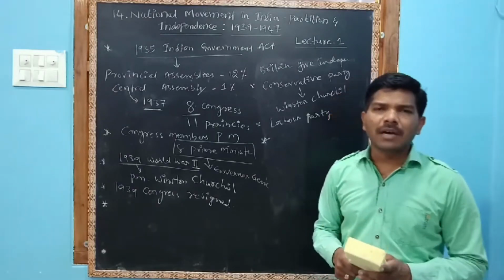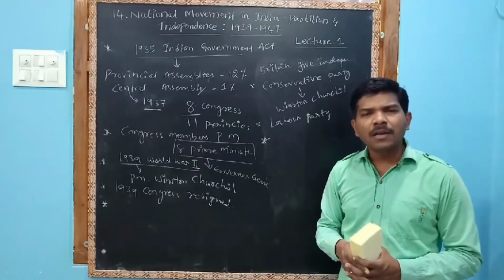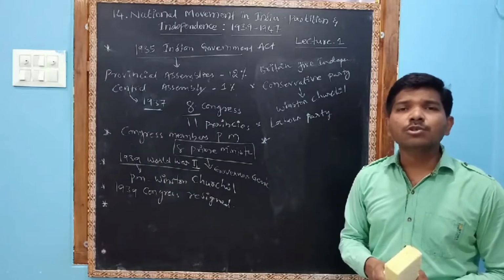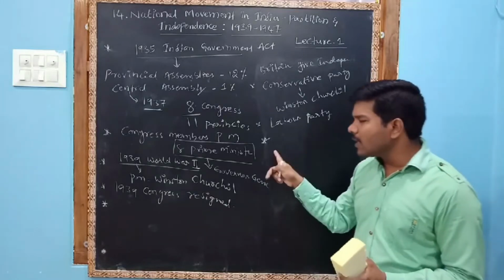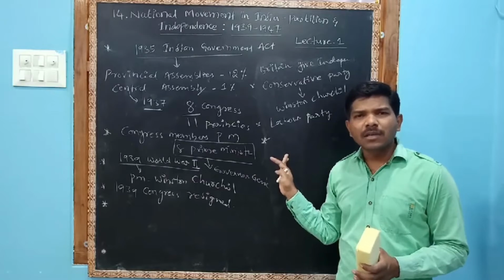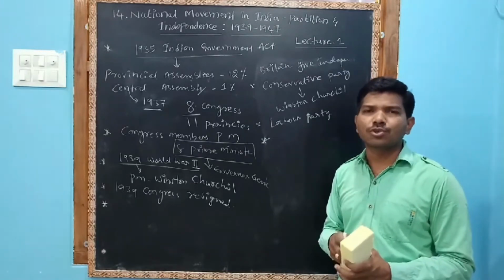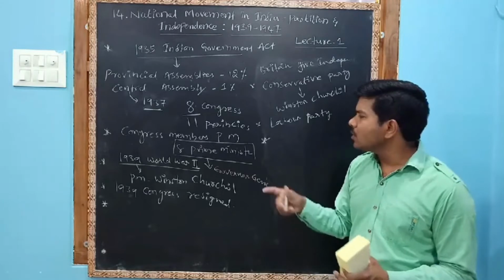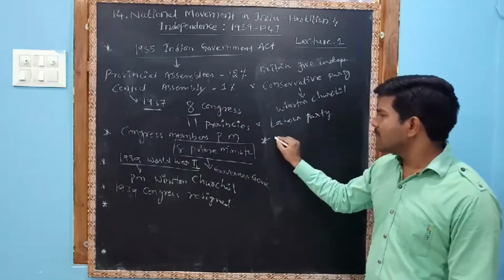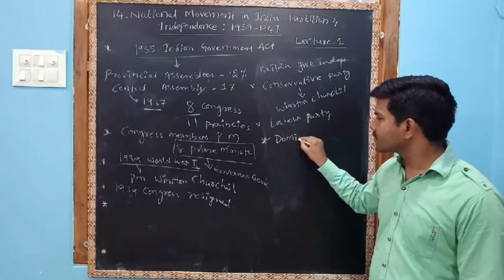You might remember that in the First World War, India did not participate, but 75,000 Indian soldiers died. So here also they are asking for soldiers, but without consultation of Congress, without consultation of Mahatma Gandhi, we won't send any soldiers to World War II. Hence, they said, yeah, we will give dominion status. The Britishers accepted to give dominion status.